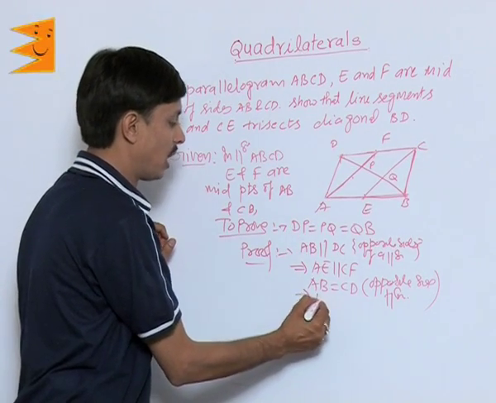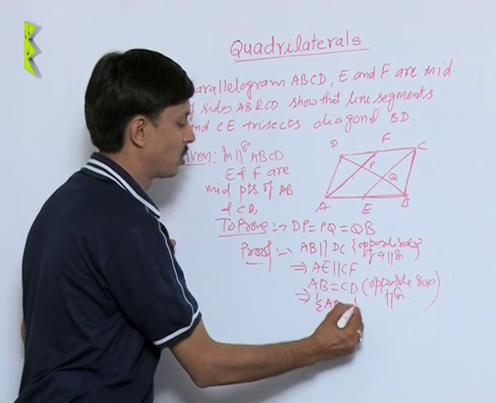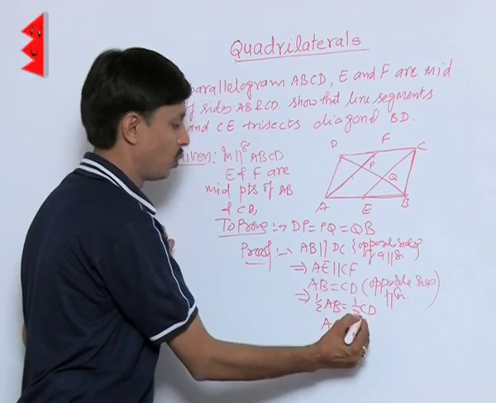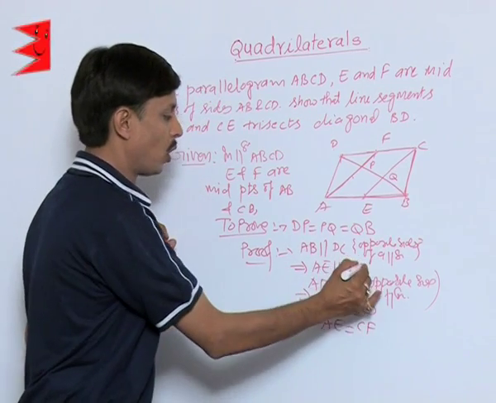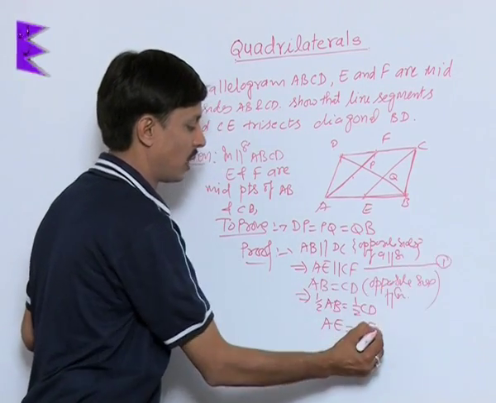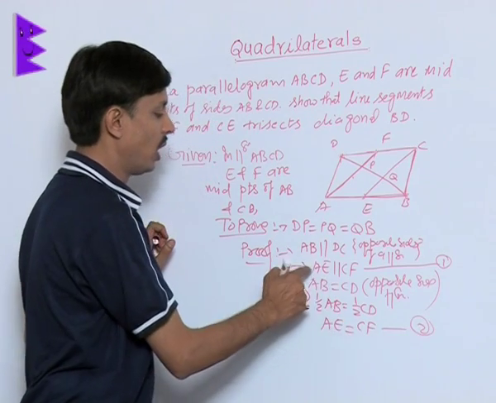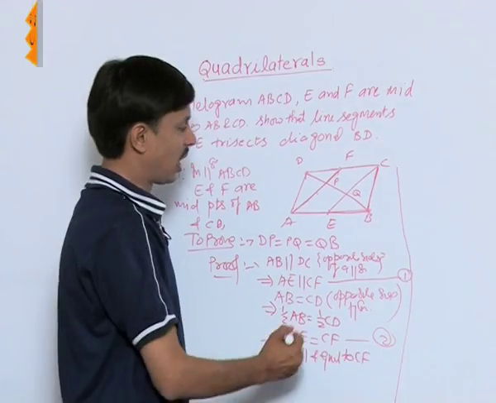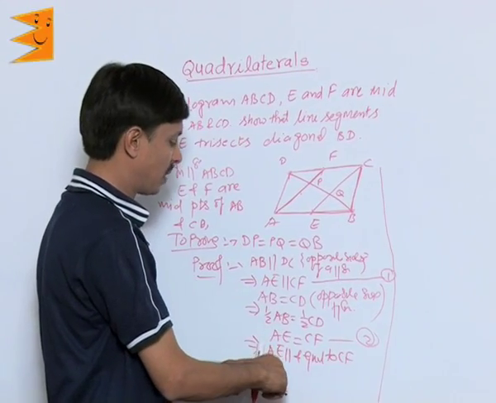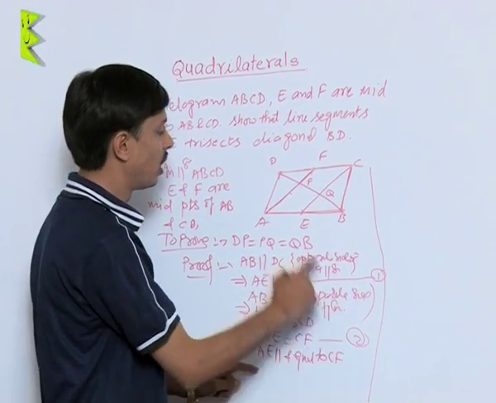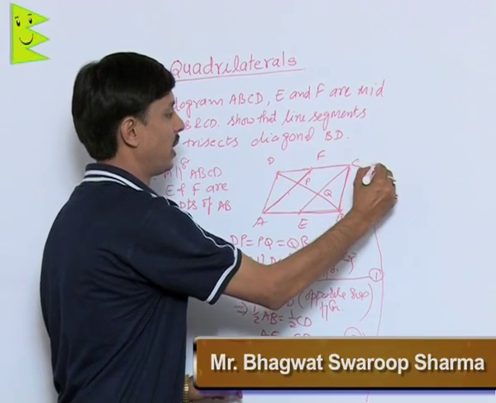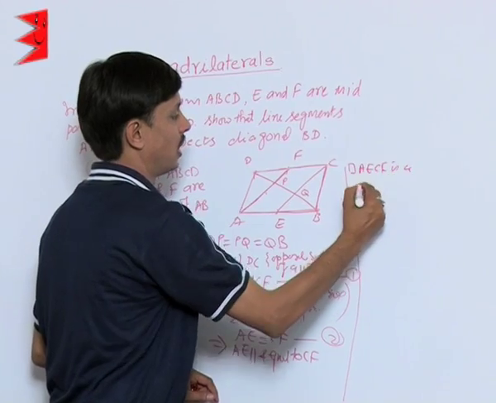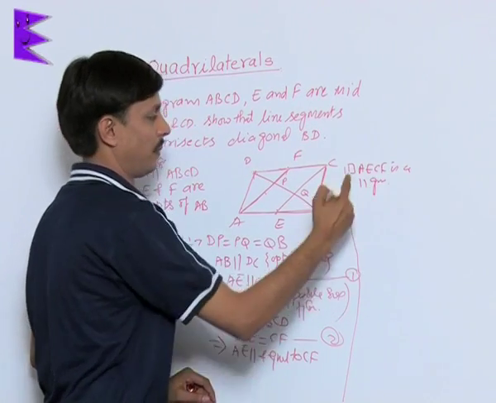This implies half of AB is equal to half of CD, meaning AE is equal to CF. From these two, this is relation 1, this is relation 2: AE is parallel to CF, AE is equal to CF. Now with the help of this conclusion, AE is parallel and equal to CF, quadrilateral AECF is a parallelogram.